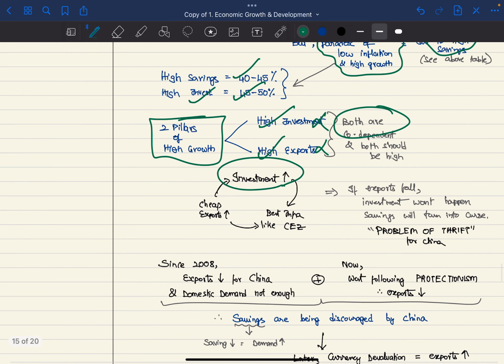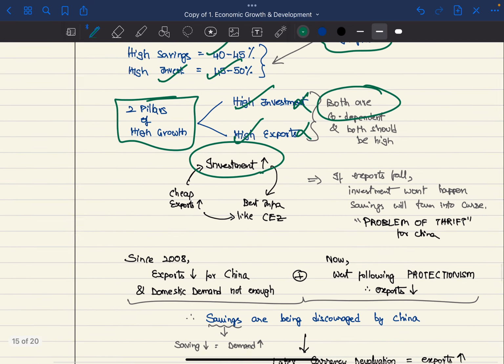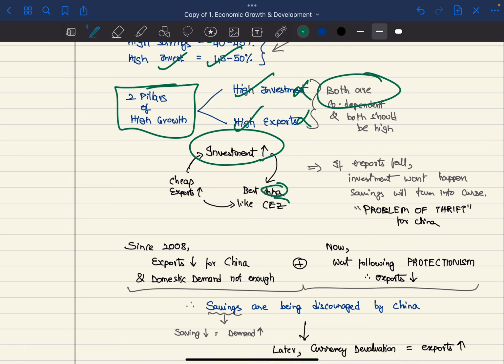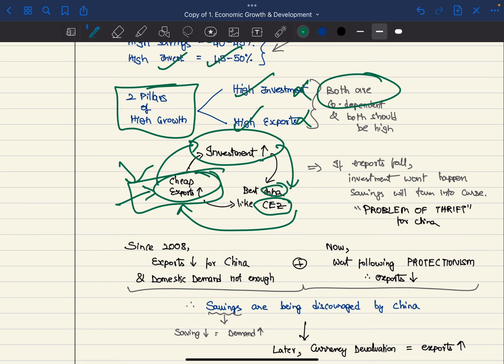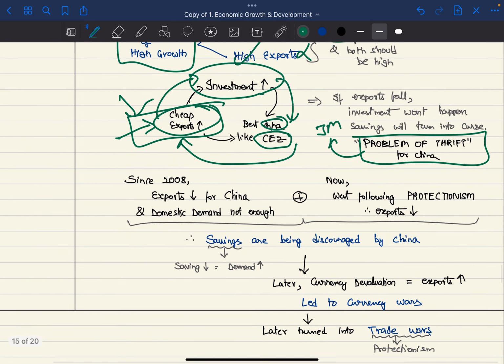So they make very large investments in infra like coastal economic zones, because of which they have very cheap exports, which will again spur the demand, again more investment and better infra and cheaper exports. So to counter China, what we must do is we must counter the exports, which will create the problem of thrift for China, like J.M. Keynes also told. So this is what exactly happened. Since 2008, exports have fallen for China, and domestic demand is not enough to maintain this cycle.